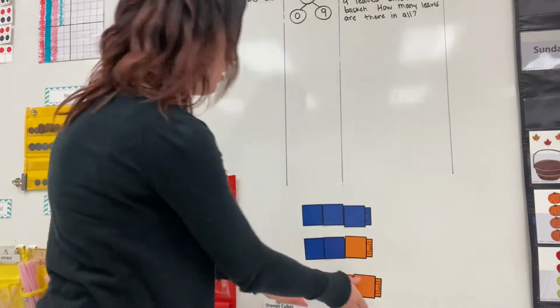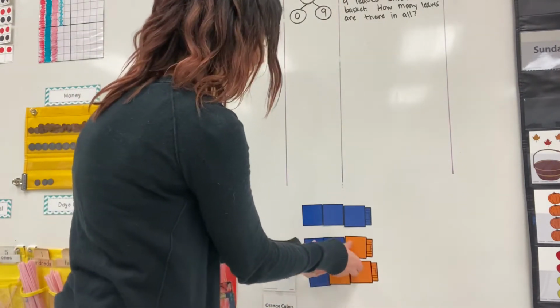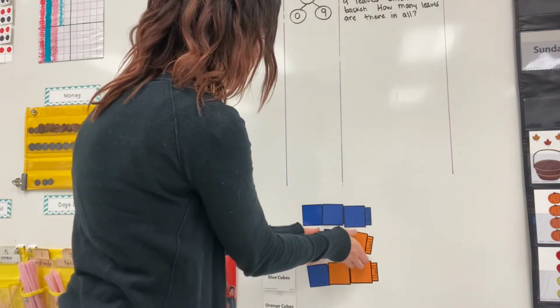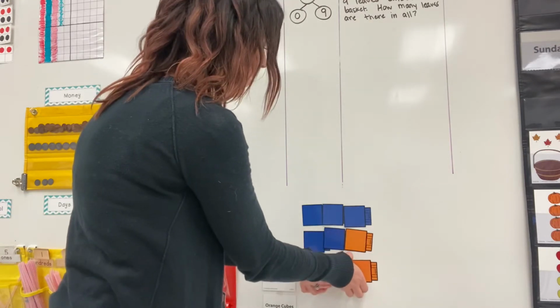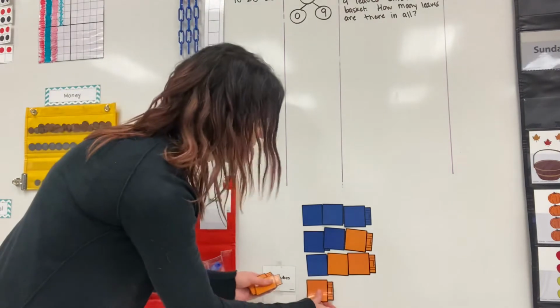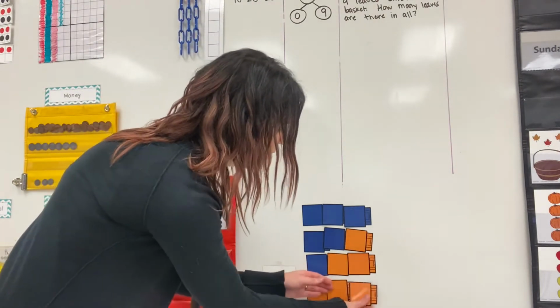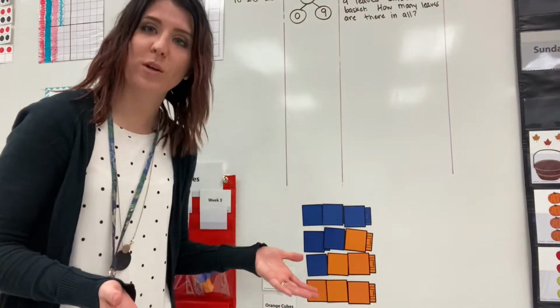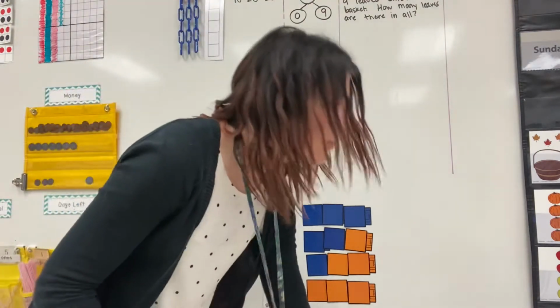Or could they all be orange? Yes, it could be that all 3 of them are orange. If all 3 of them are orange, how many blues would we have? 0, you're right. So it could be 3 blues and 0 orange, 3 orange and 0 blues. Are you ready to see what I get?